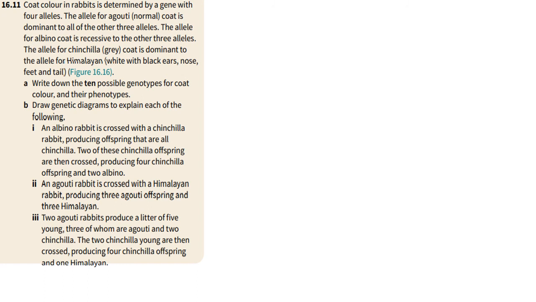It says coat color in rabbits is determined by a gene with 4 alleles. So here we're dealing with multiple alleles, again, 4 different ones. The allele for agouti is the normal coat, and it is dominant to all the 3 other alleles. So let's try to do this. I'm going to use a black pen because I think the red one is just a little bit too much sometimes. So A is equal to agouti. I'm just going to write that here. And it's dominant to all the other 3 alleles. The allele for albino coat is recessive to all the other alleles. So we can just say small a is albino.